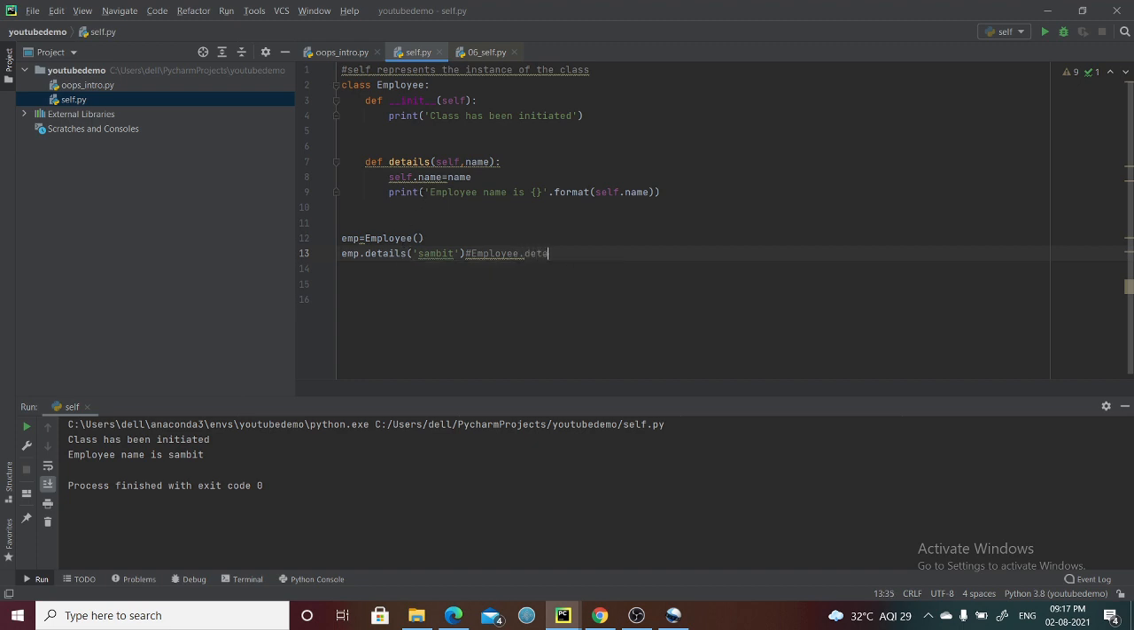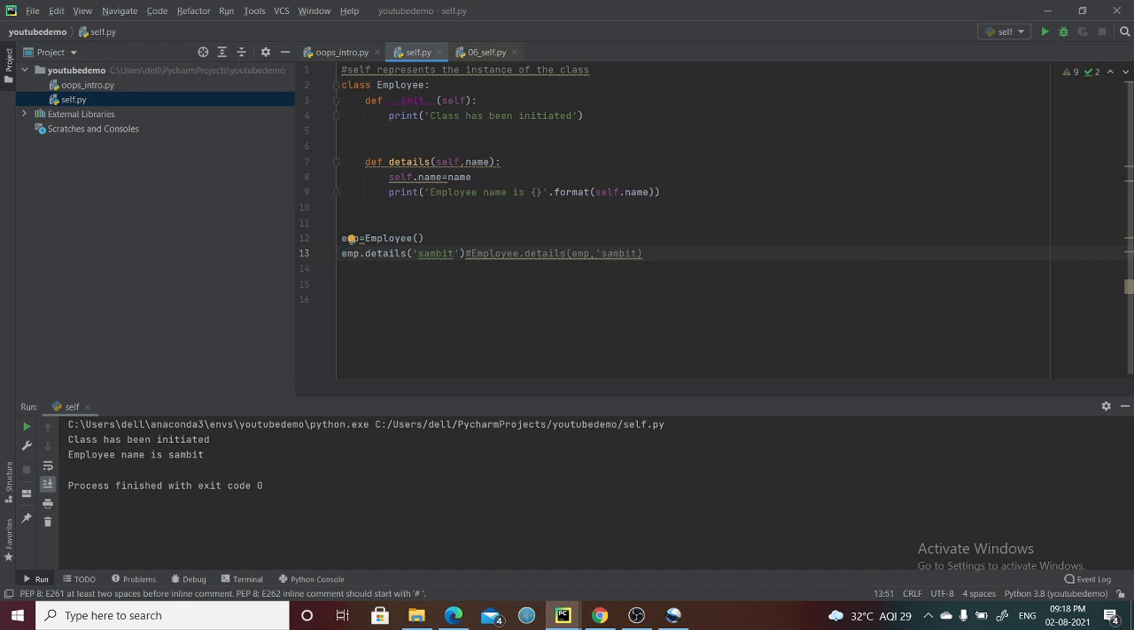So you can write Employee dot details, and how does it pass? It will pass the object that you created for this particular class. What is the object that I've created for this Employee class? It will pass that object as well as any other argument that you have mentioned in this method, so name is Sambit.